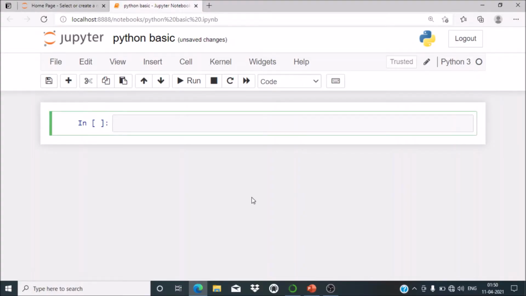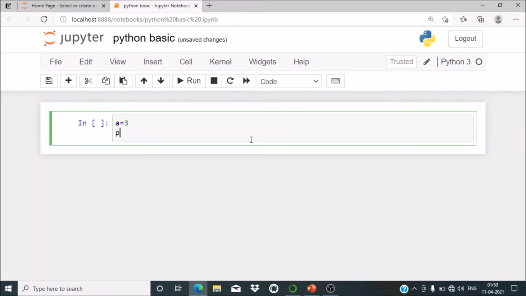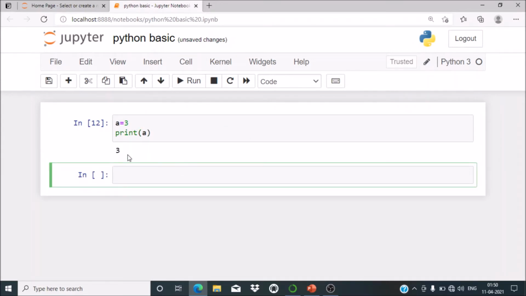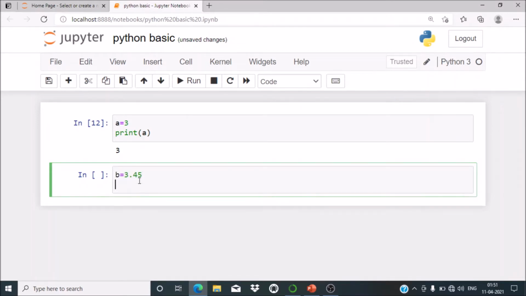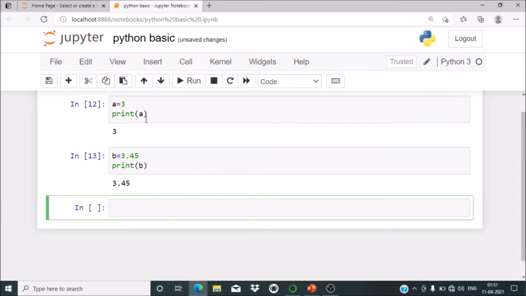Here I will show you how to declare a variable. For example, I am taking A as a variable and I am storing the value 3. Okay, and I am printing it, print A. So I will run it. So the answer is 3. Now suppose I am taking B is equal to 3.45, and I am printing B. So definitely there is no error in case of Python. Even I have not specified whether A is integer, B is float, automatically the number integer and float is saved whenever I am using it.